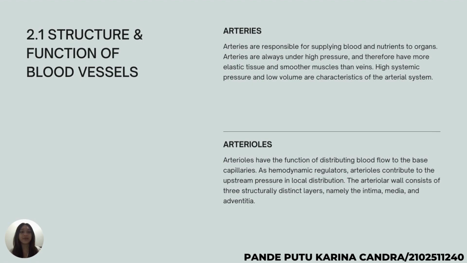Structure and function of blood vessels. First one, arteries. Arteries are responsible for supplying blood and nutrients to organs. Arteries are always under high pressure and therefore have more elastic tissue and smoother muscles than veins. High systemic pressure and low volume are characteristic of the arterial system.